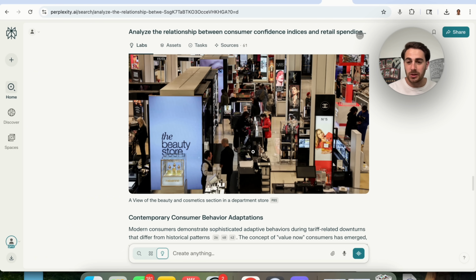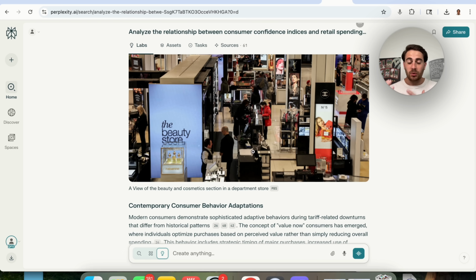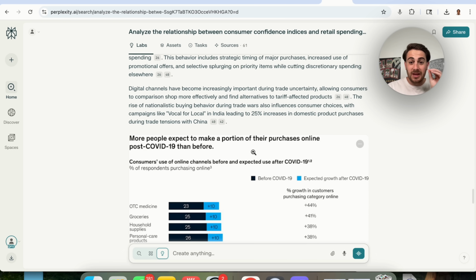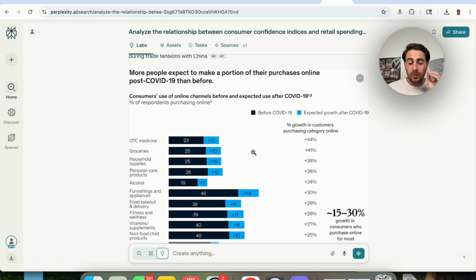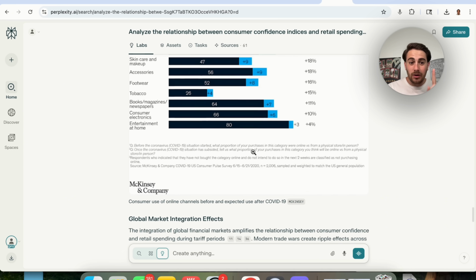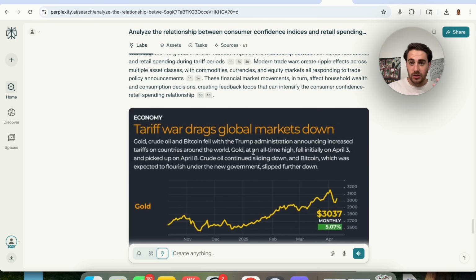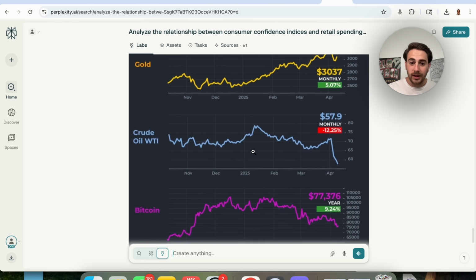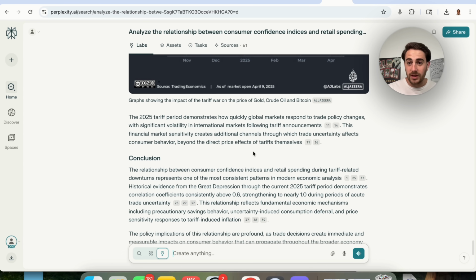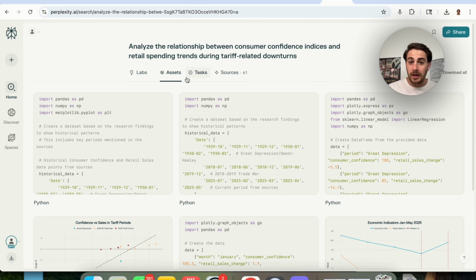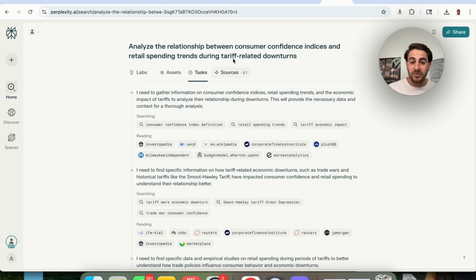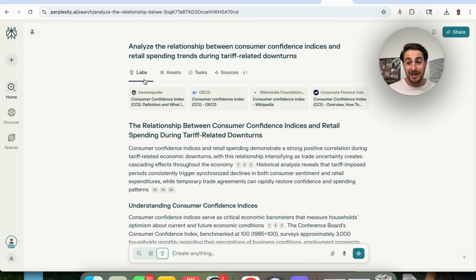And what this is right here is deep research, but on steroids. And I think all of the other platforms are now going to have to respond, because this right here is the future of what deep research actually looks like. Because not only did this go through and do research, it also created a bunch of custom assets and did a bunch of custom tasks. And guess what? This literally only took a few minutes to do.